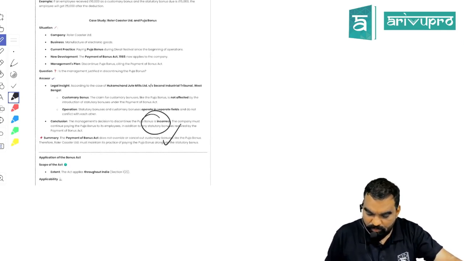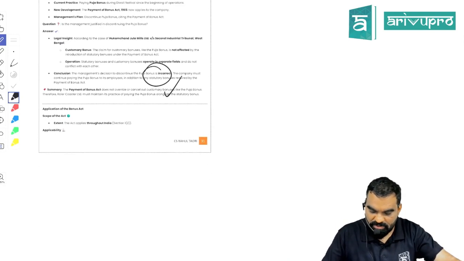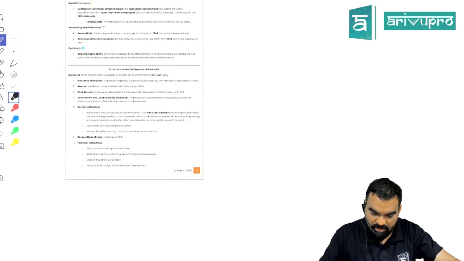So if you're paying puja bonus, now you have to pay the statutory bonus. Do you just want to discontinue with your puja bonus? That is not allowed. You have to continue with both the things, right?